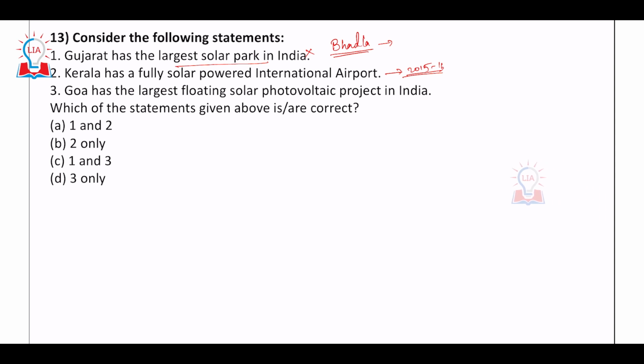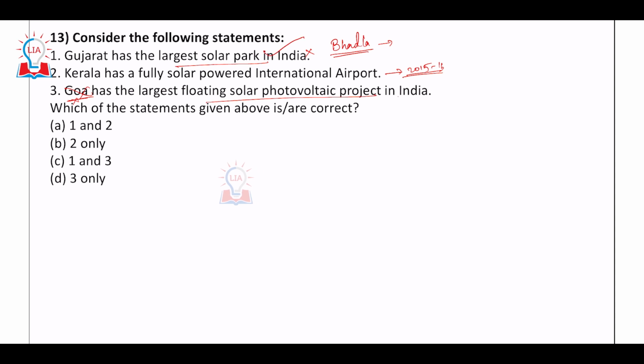Why? Because the third statement, look at it: Goa has the largest floating solar photovoltaic project in India. It is not in Goa, it is in Telangana, right? Peddapalli district, Ramagundam, that's where the largest floating solar photovoltaic project in India is located.